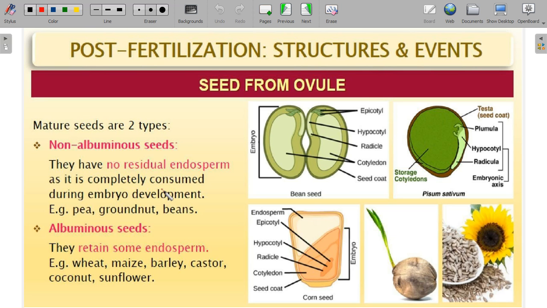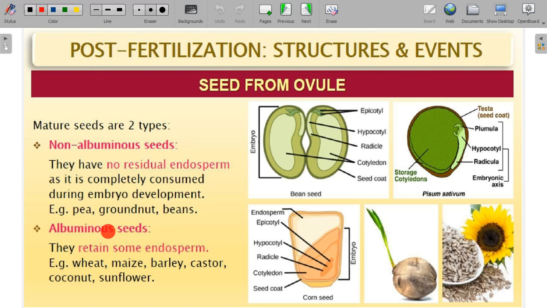Now they are given a status called ex-army, where they are not in service, but they are entitled to some benefits of army people. Similarly, here there is no residual endosperm, but cotyledons will persist. So they have no residual endosperm as it is completely consumed during embryo development, and are called non-albuminous or ex-albuminous. Examples: pea plant, groundnut and beans.